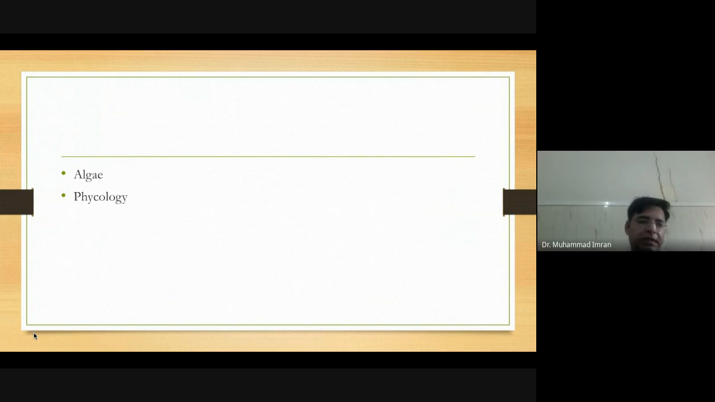The study of algae is known as phycology. The study of cancer is known as oncology. The study of fruits is known as pomology.